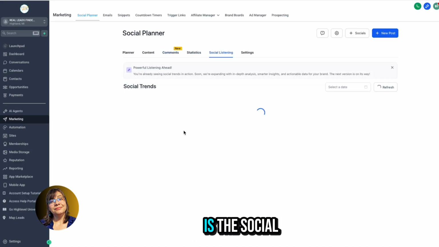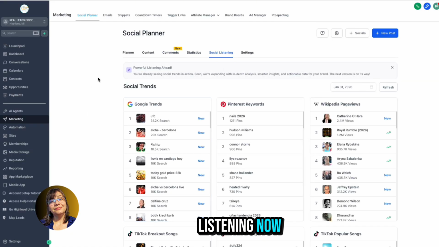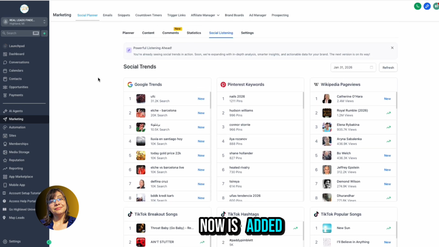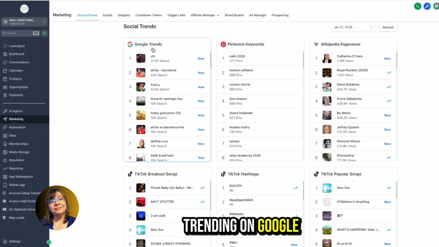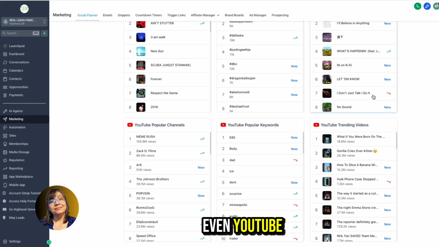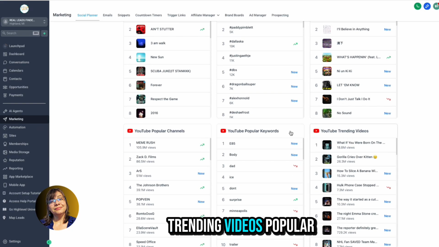Another great thing is the social listening. GoHighLevel has now added this powerful feature, which basically gives you smart insights into what's trending on Google, what's trending on Pinterest, Wikipedia, TikTok, even YouTube trending videos, popular keywords, popular channels.